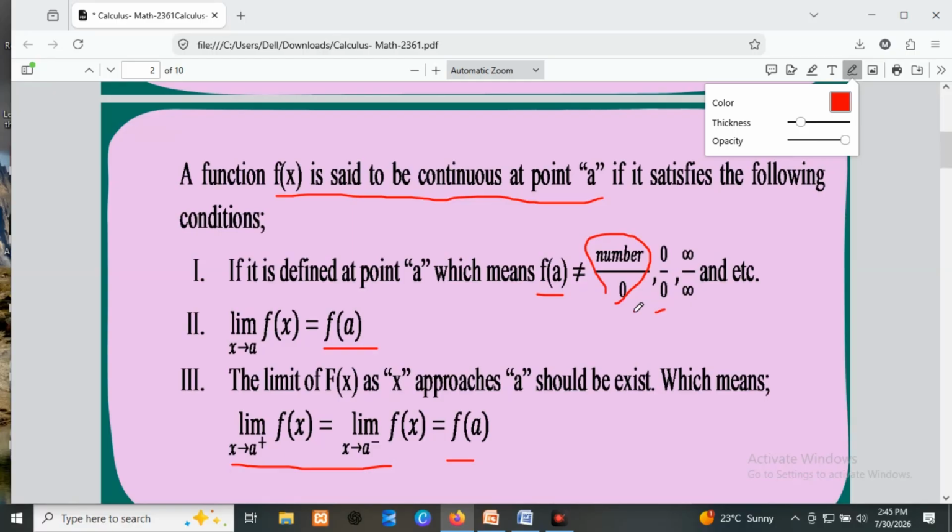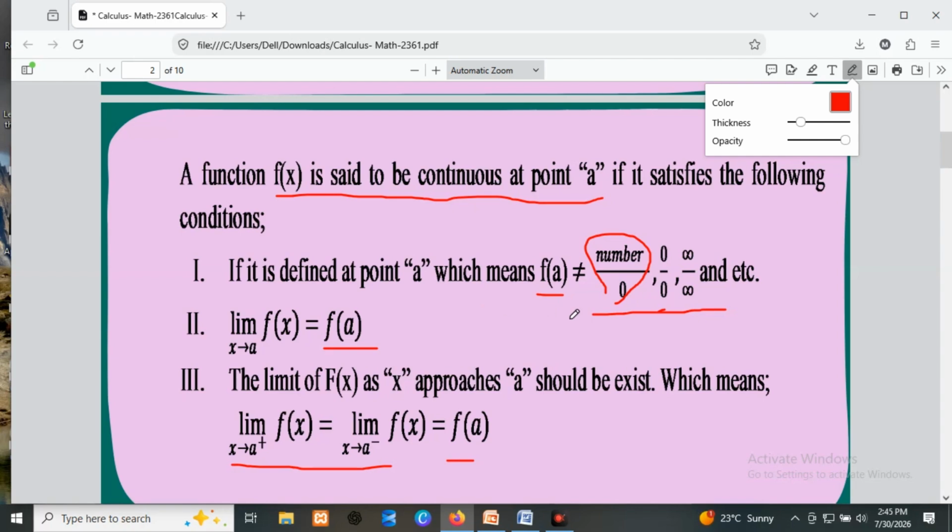These numbers are called in mathematics indeterminate values. If you evaluate the value directly and you get such values, at that time we say undefined. So a function is said to be defined at a number a if it is different from these values.